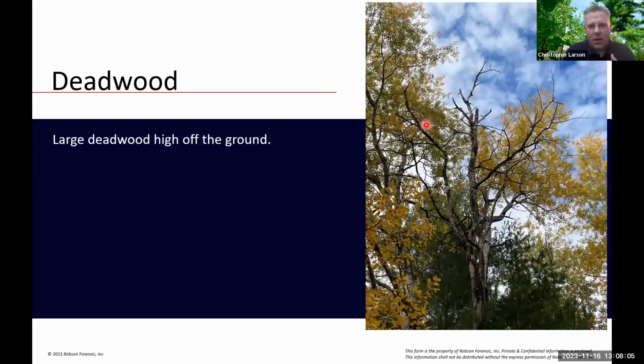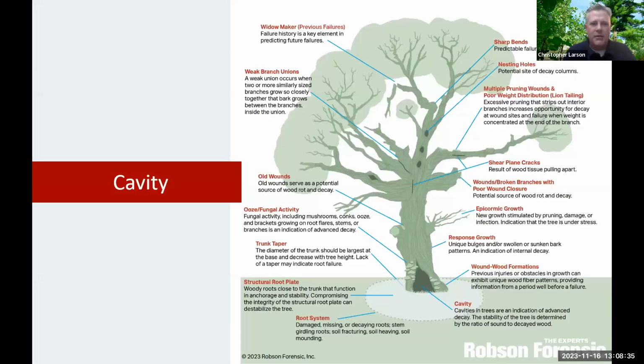This large piece of deadwood up in this tree, if there are bike paths, if there's a driveway, if there's a structure or a place where people congregate nearby, this deadwood can get brittle, and it's just a great risk to anybody that's going to be in and around there. And the other thing that this large deadwood indicates, when it's all up at the top of the crown, is also a dying tree, and I'm really looking out for those types of defects.